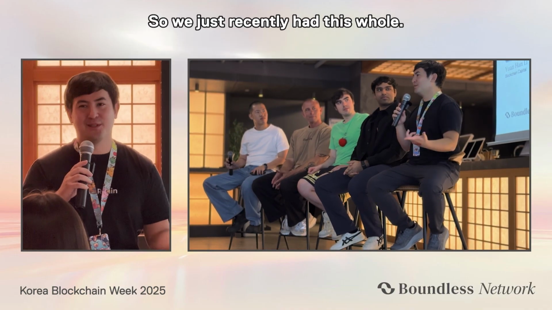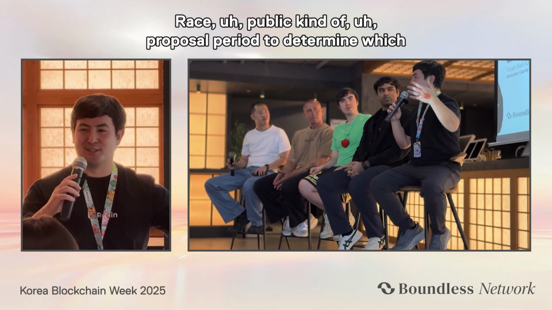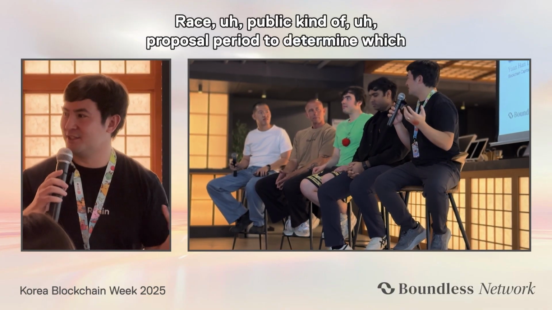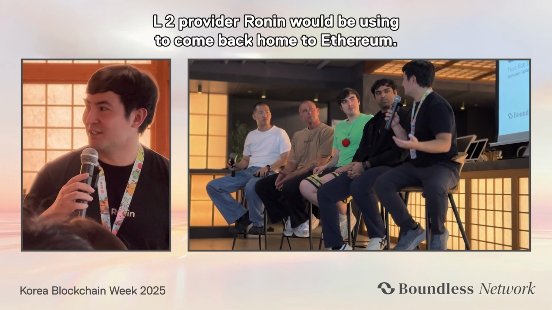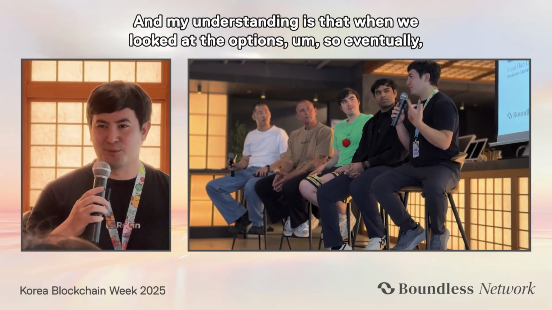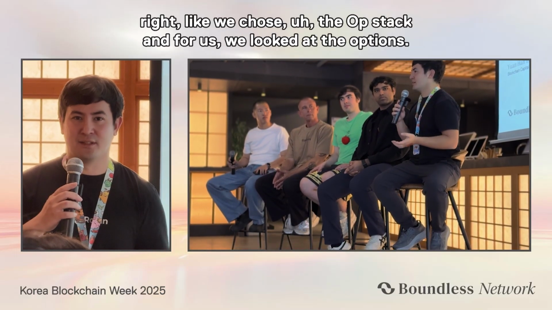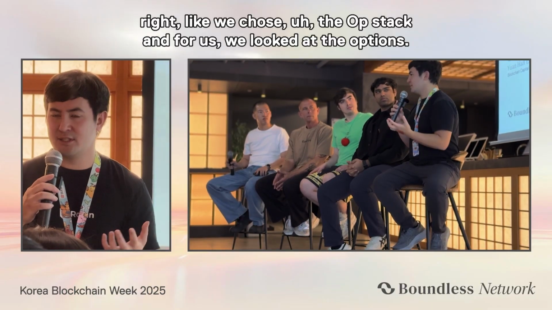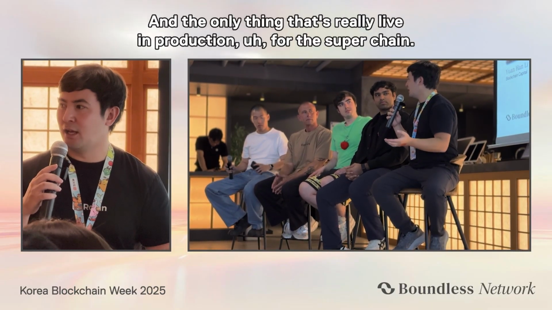For us, we just recently had this whole public proposal period to determine which L2 provider Ronin would be using to come back home to Ethereum. My understanding is that when we looked at the options, eventually we chose the OP stack, and the only thing that's really live in production for the superchain is Boundless.